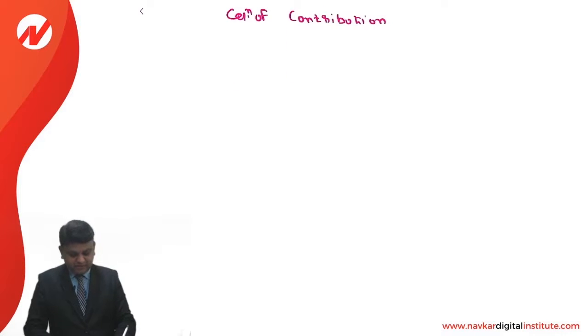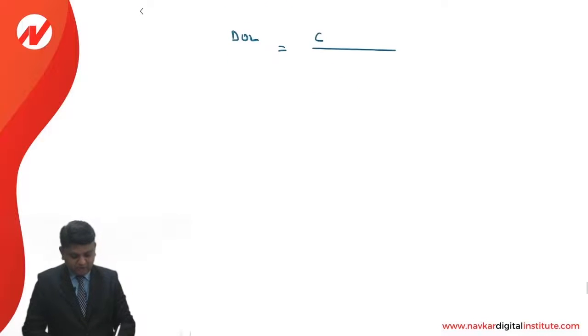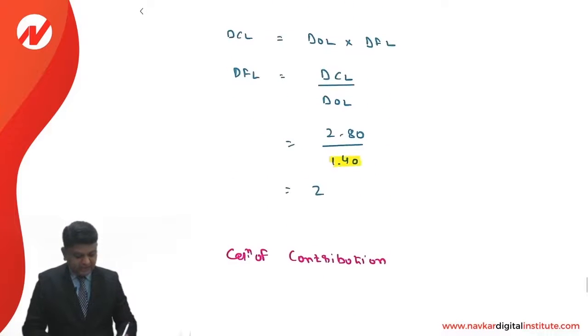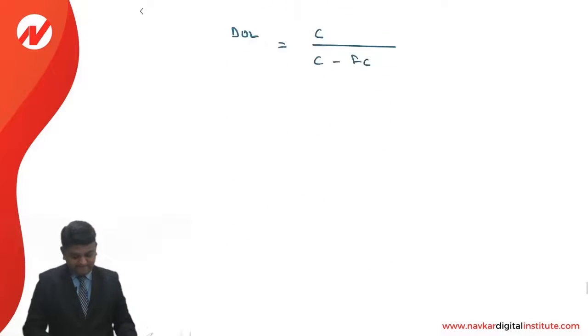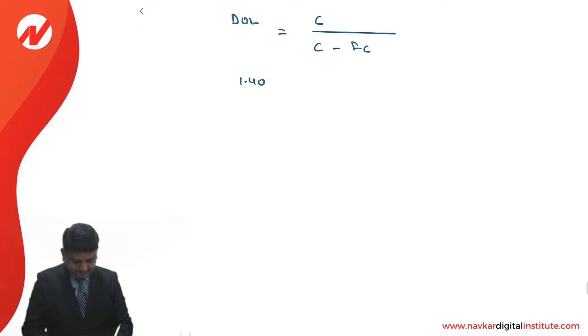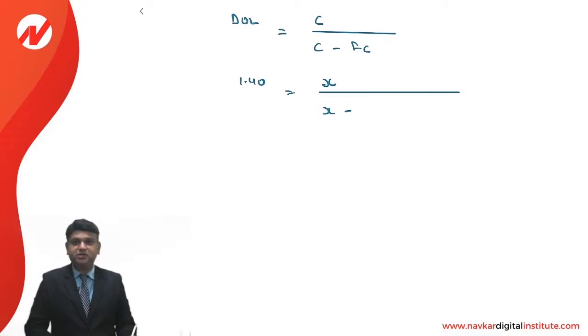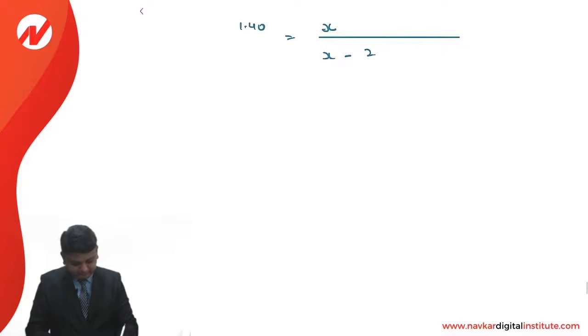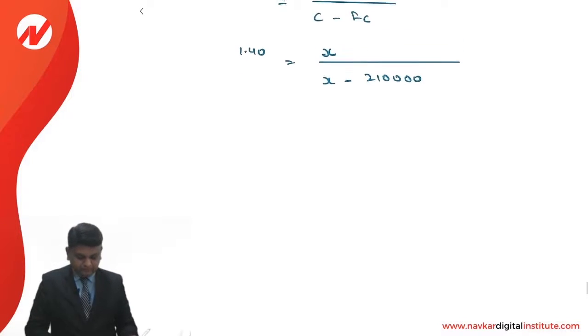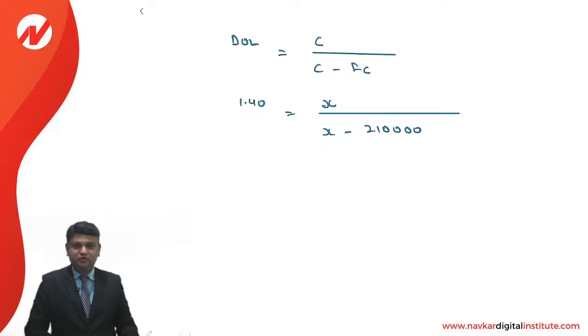Let us see how to calculate the same. DOL is contribution upon EBIT, which is calculated as contribution minus fixed cost. DOL value is 1.40 is equal to X upon X minus fixed cost. What is the fixed cost? 2,10,000.